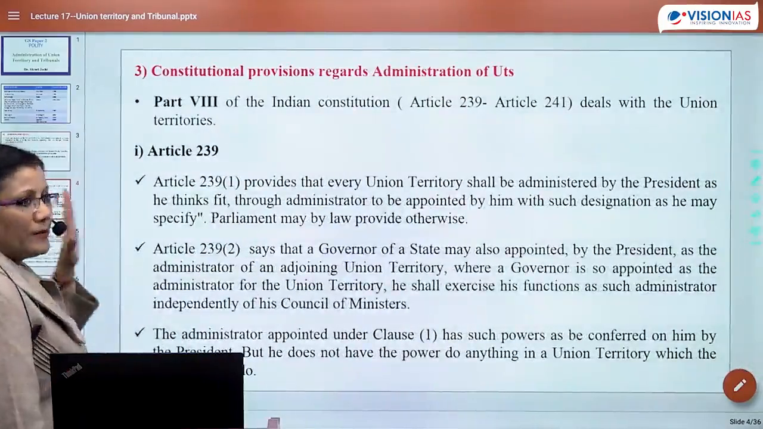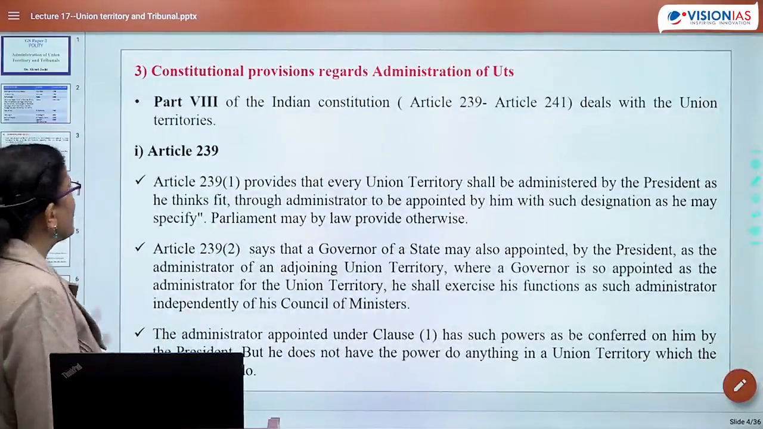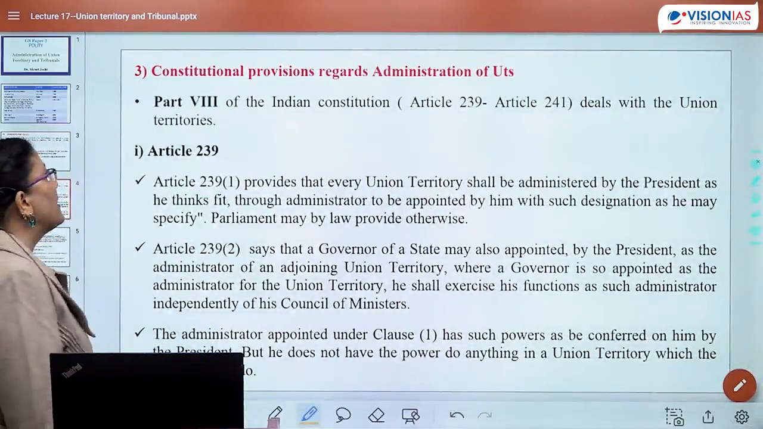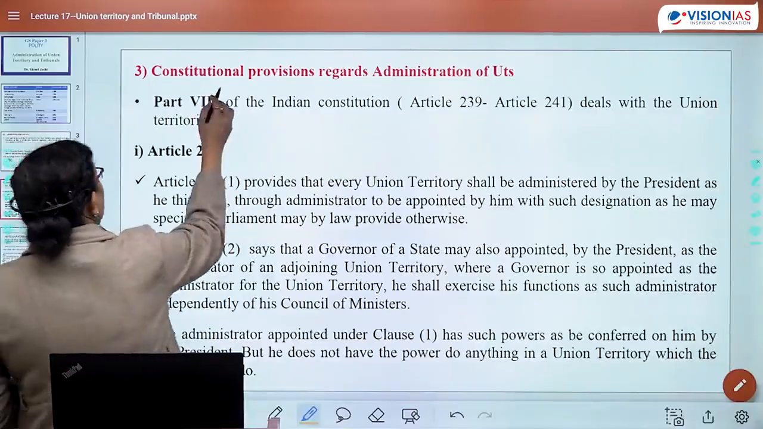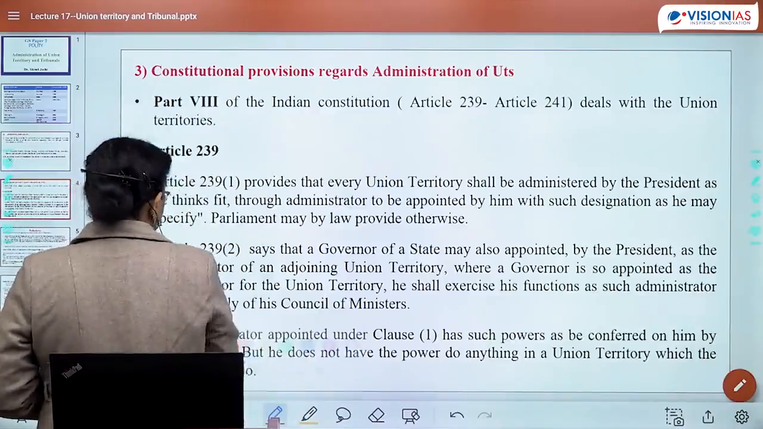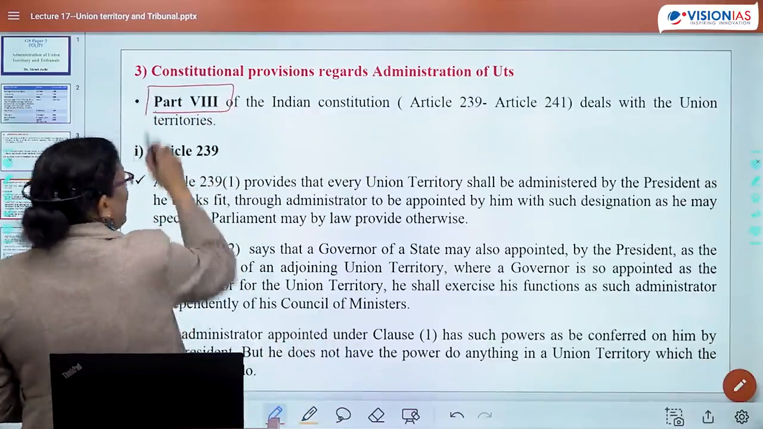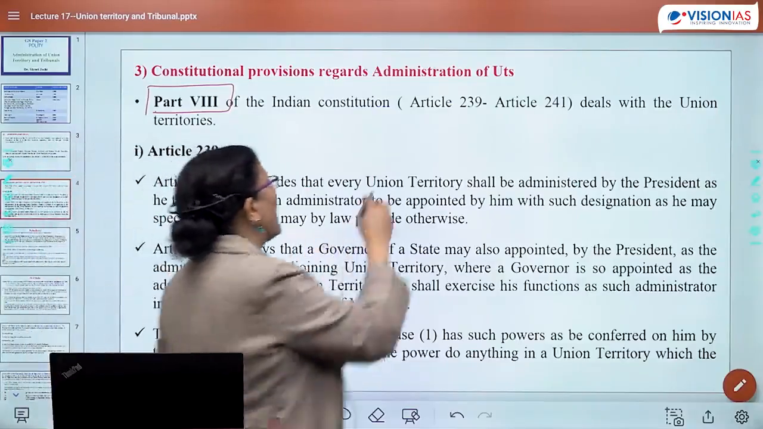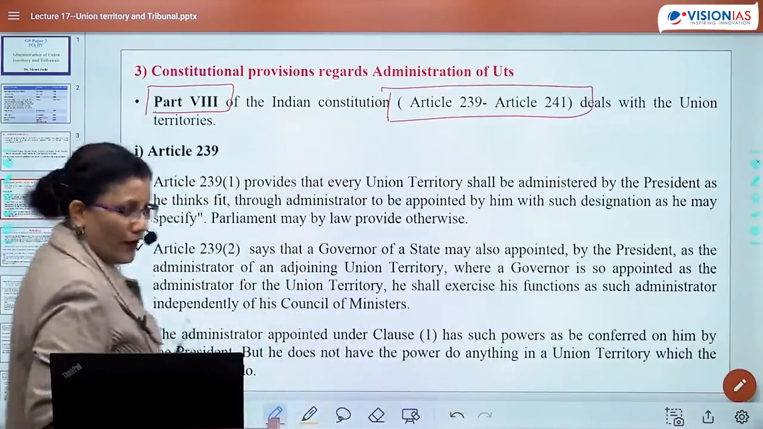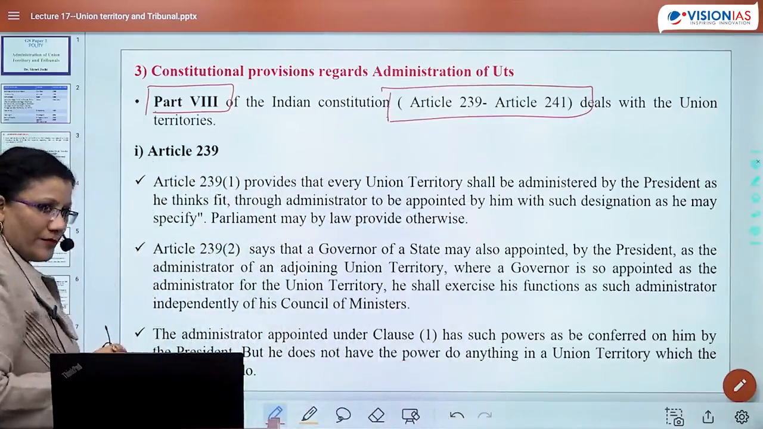Okay, now we will be referring to the constitutional provisions regarding administration of UTs. First of all, we will figure out what is the part. So this is Part 8 of our Constitution. What are the articles? Article 239 to Article 241. This deals with UTs, right?